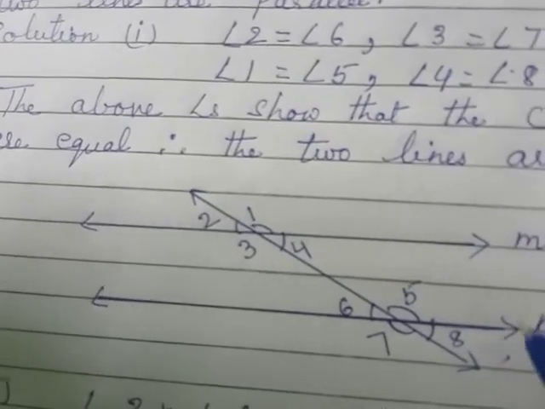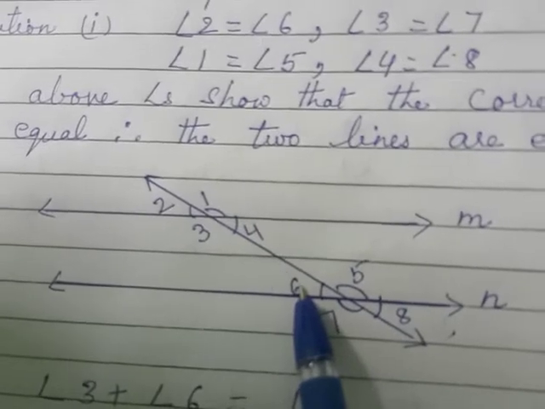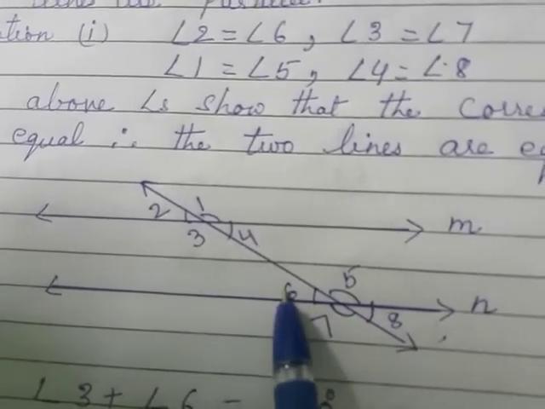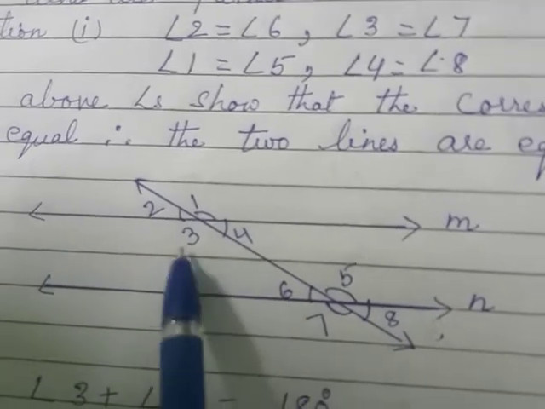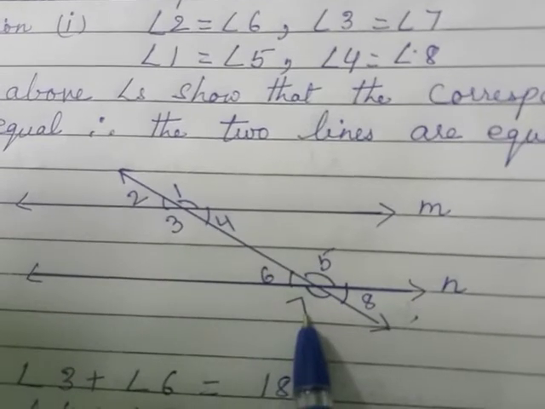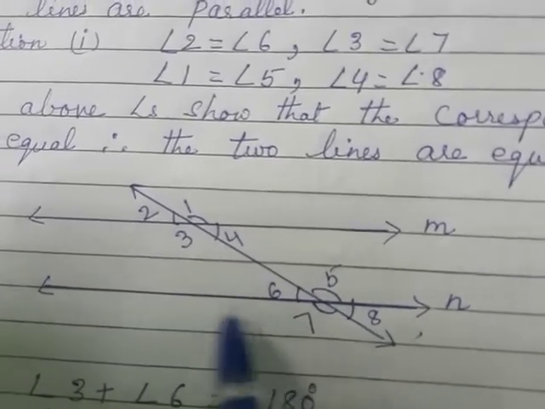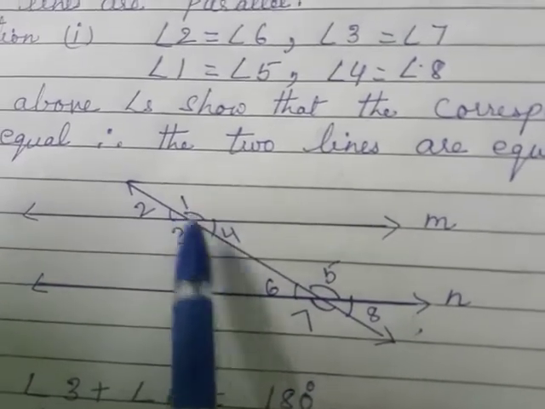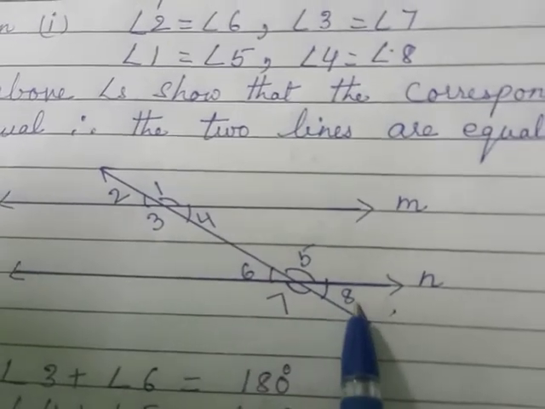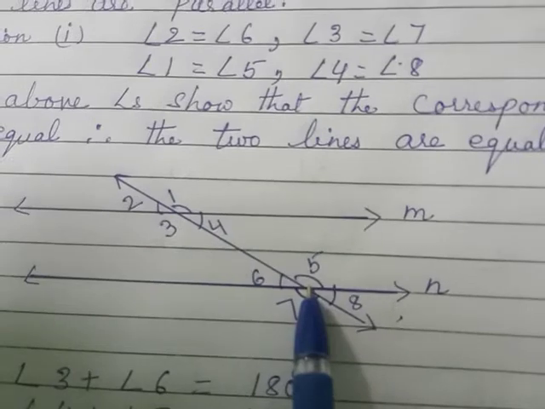These two lines are parallel when angle 2 is equal to angle 6. That means if the corresponding angles, angle 2 and angle 6, or angle 3 and angle 7, are equal, then we can say these two lines are parallel. In the same way, if angle 1 is equal to angle 5 and angle 4 is equal to angle 8, the pairs of corresponding angles are equal.